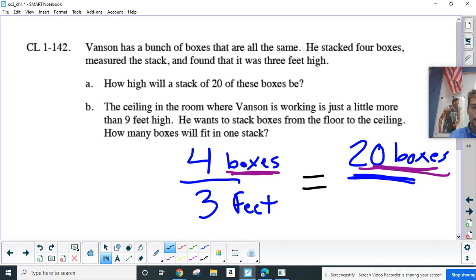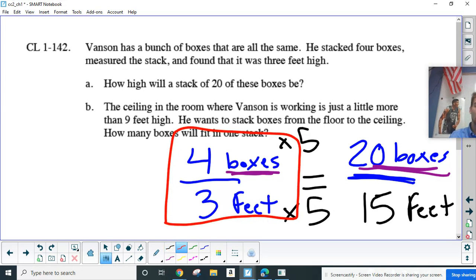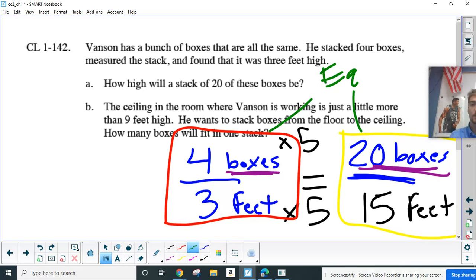All right, so we had to multiply 4 by what to get to 20? Well, I know 20 divided by 4 would be 5. So I multiply by 5. So if I multiply my feet by 5 as well, I get 15 feet. So it's saying that if 4 boxes was 3 feet high, then if we have 20 boxes, it would be 15 feet high. These fractions would be equivalent.